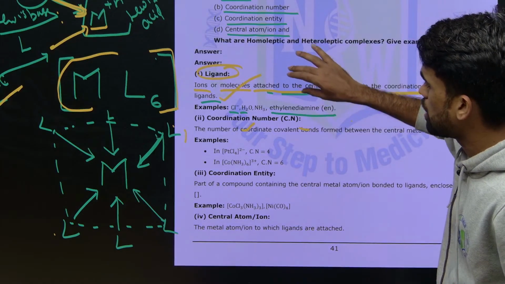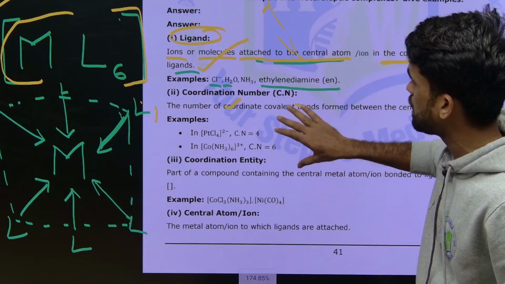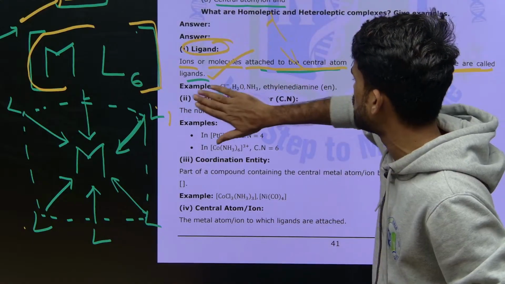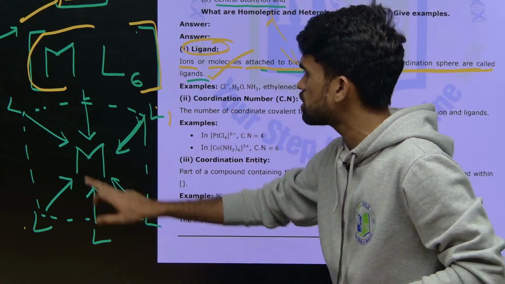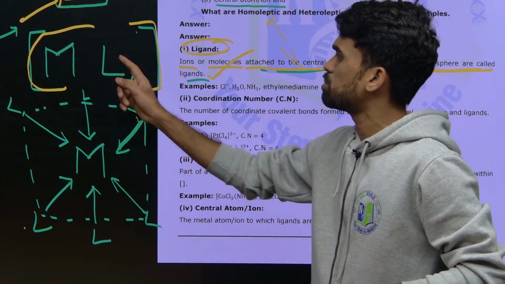I hope this is clear. The next term here is coordination number. What do we mean by coordination number? It is how many ligands are around the metal atom. There are 6 ligands here, so that is called the coordination number of this complex.